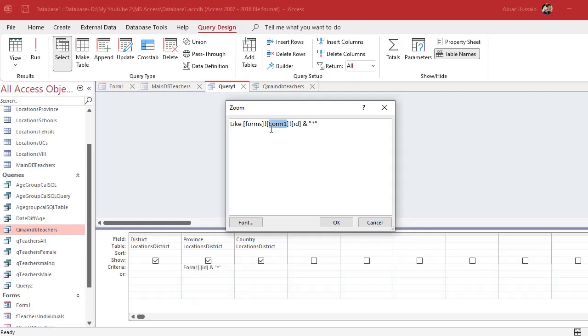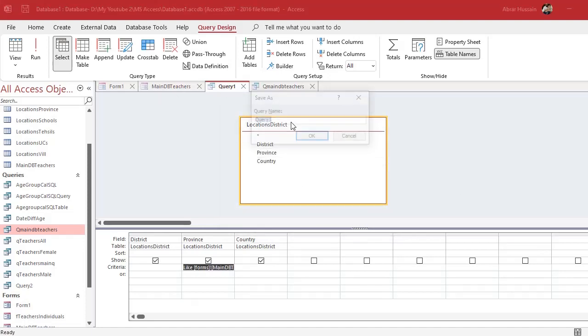Now instead of form 1, I will use this form, the main DB teachers form. I will say main DB teachers. And what is the name of the text box? That is province. And okay.